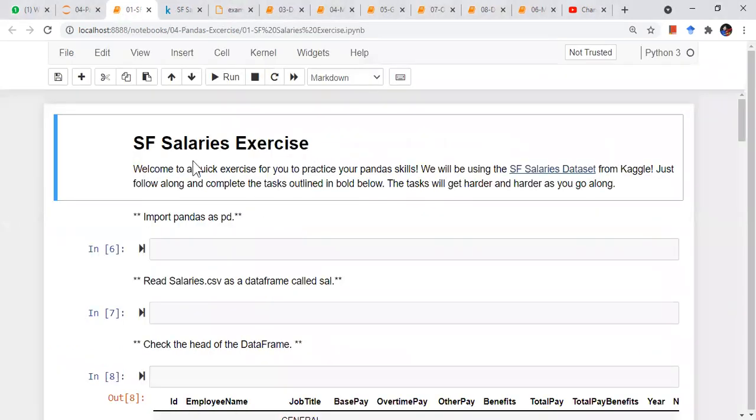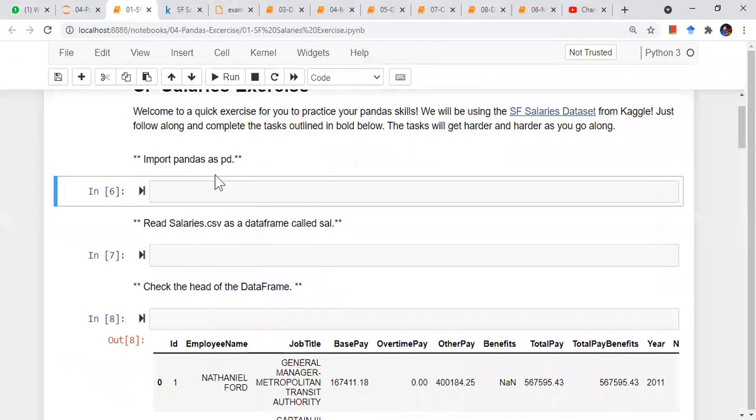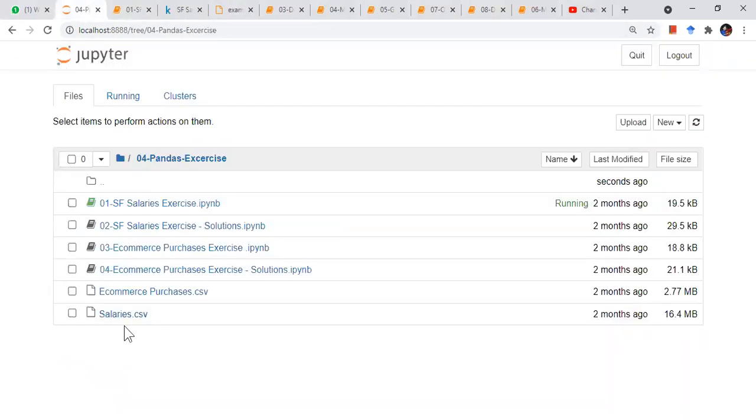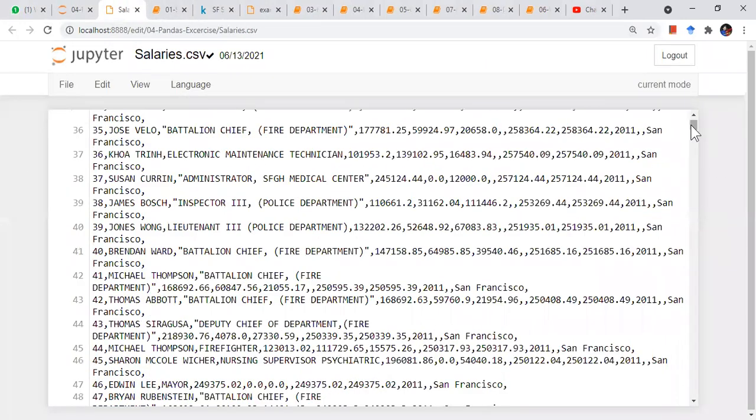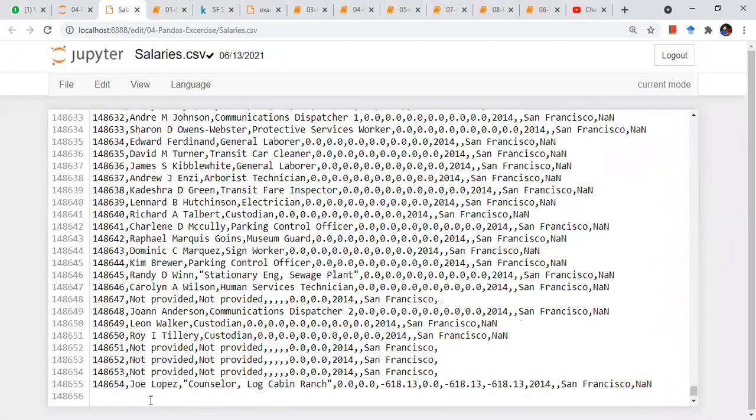So now what we have to do is keep answering these questions. Basically, import pandas as pd. I will be providing you this Excel sheet as salaries.csv. It looks like this, right? It's a huge file. If I scroll down, the last item is 1,48,000. So it has around 1.5 lakh data rows, right?